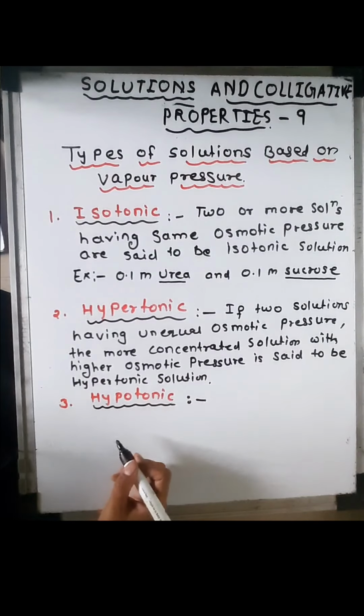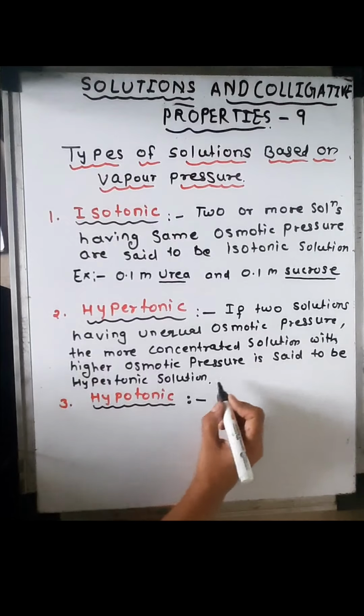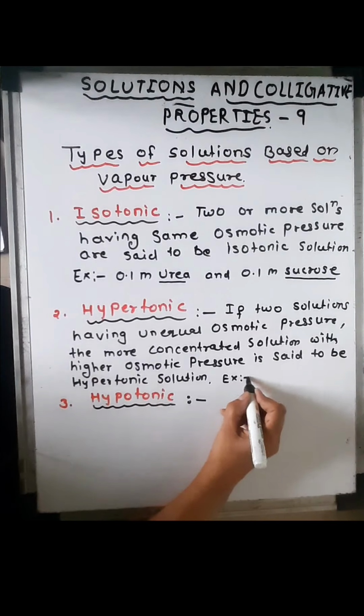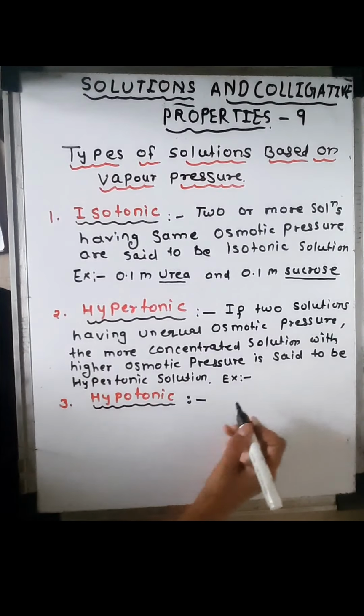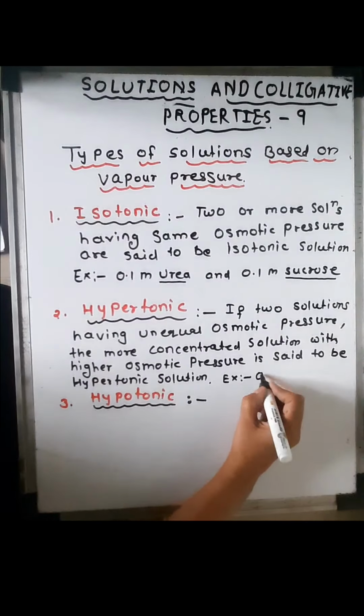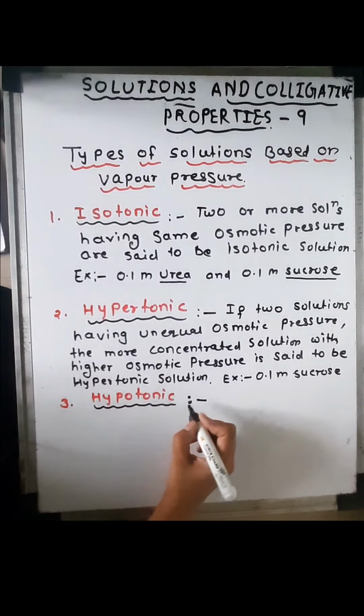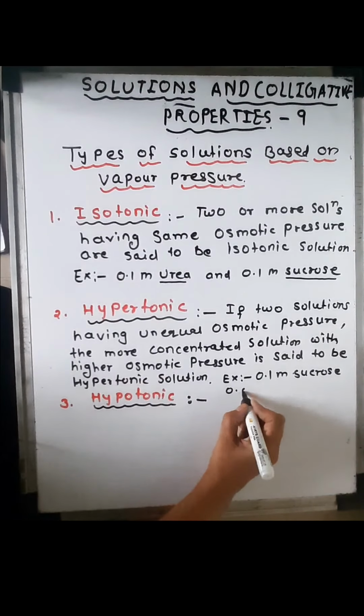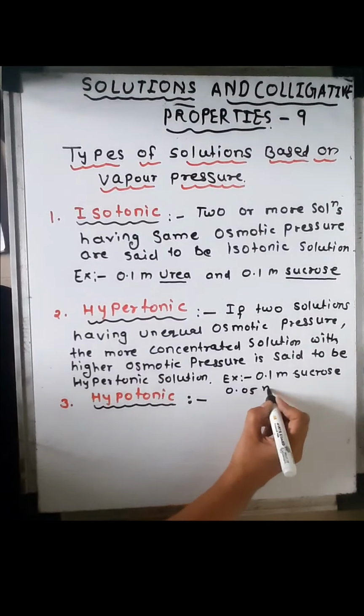Example: 0.1 molar sucrose and 0.05 molar urea.